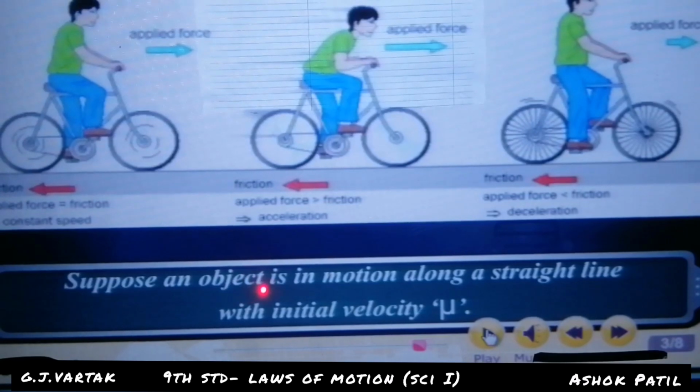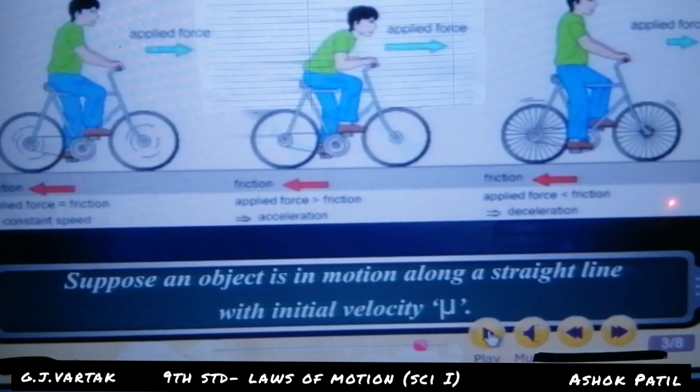Suppose an object is in motion along a straight line with initial velocity u. Applied force is equal to friction. Applied force is greater than friction.